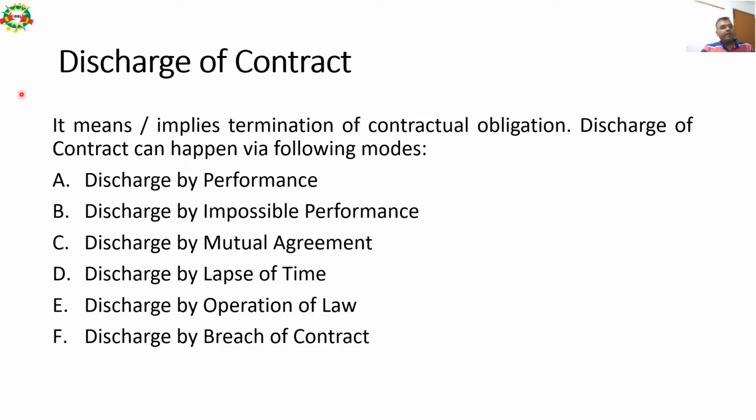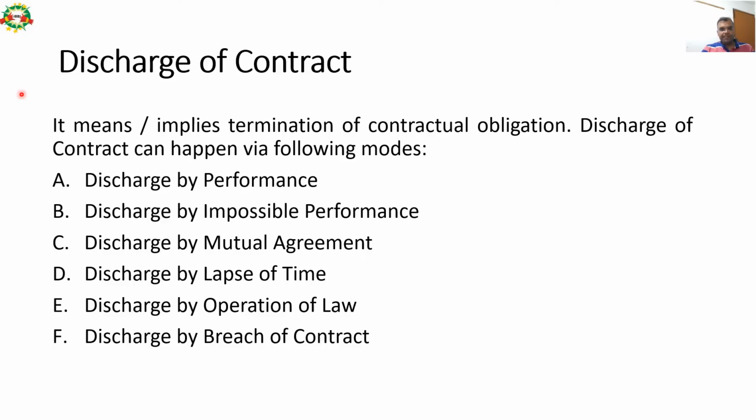Now, after having a fair understanding about various types of contracts, let us understand how a contract can be discharged. What are the various modes or methods through which a contract can be terminated, or the contractual obligations of both the parties under a contract can be discharged?